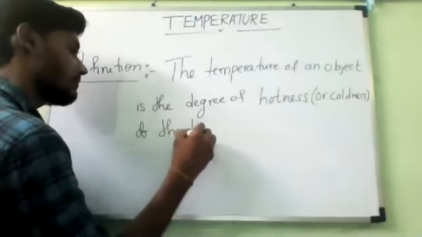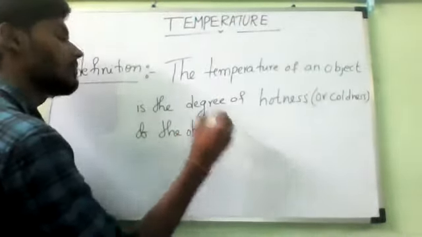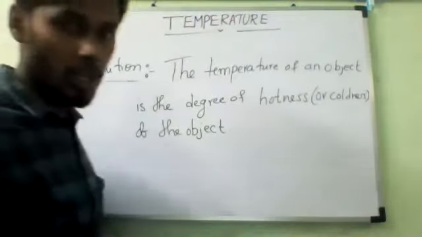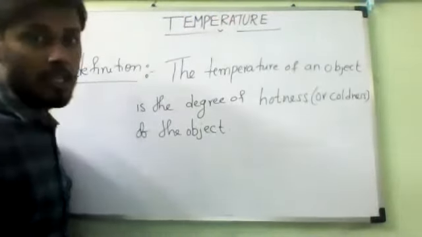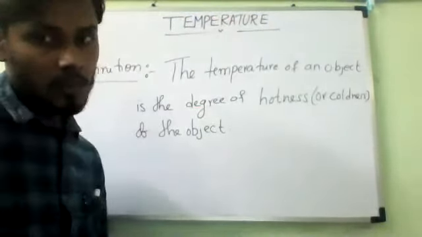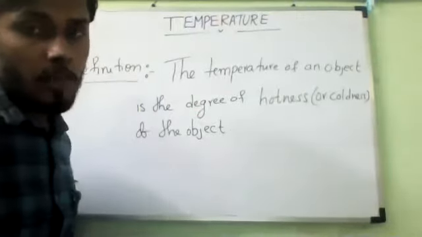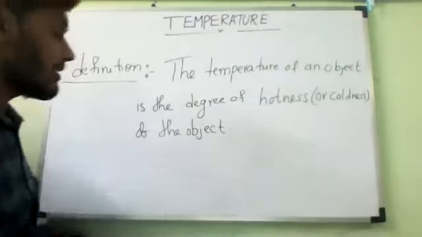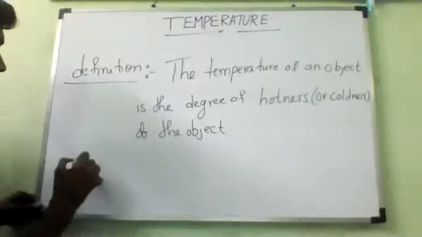Understanding? After this, you should write. So the temperature of an object tells us directly. You can write the next one.